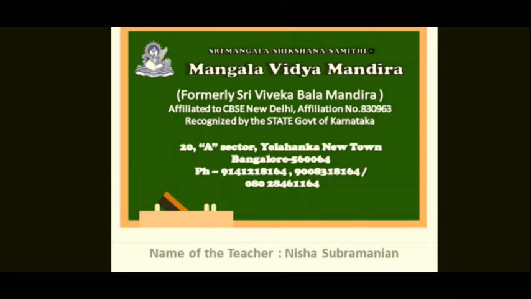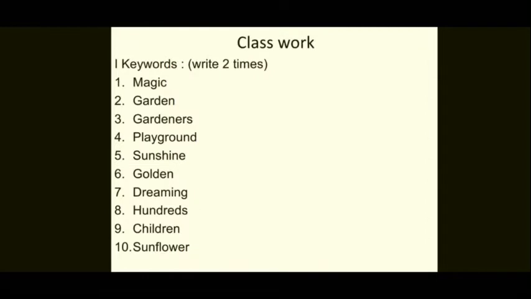So children, we have already gone through the lesson, The Magic Garden. I hope you all have read the lesson 2 to 3 times and there is no confusion in the lesson. And now we are going to start with the exercise part. The very first thing you have to do is keywords. So how many times, children, do you have to write the keywords? 2 times in your classwork notebook.